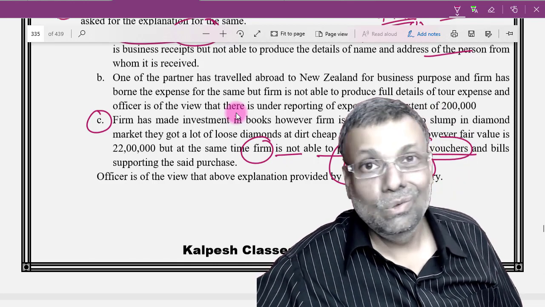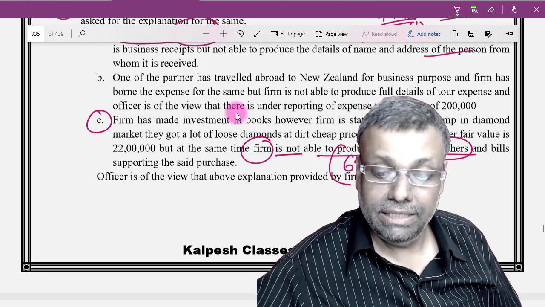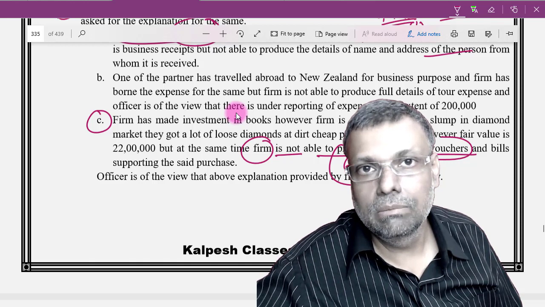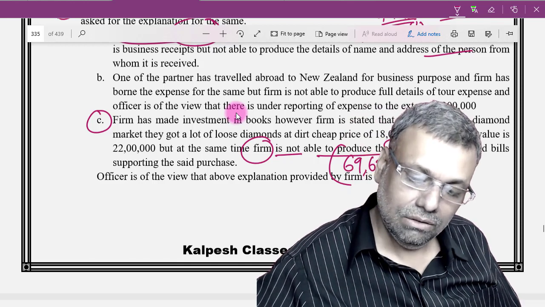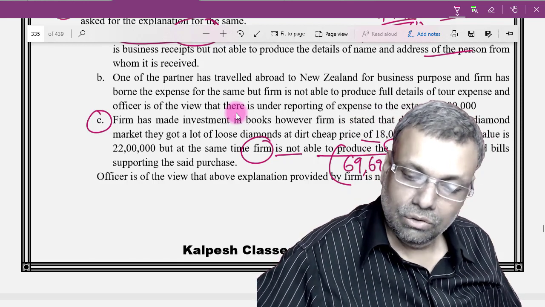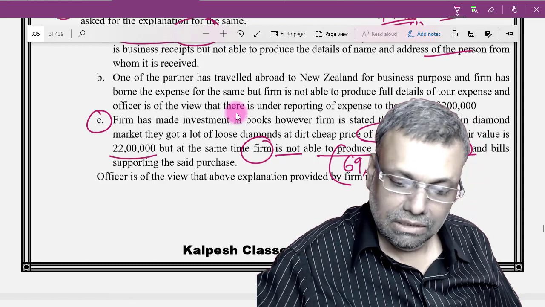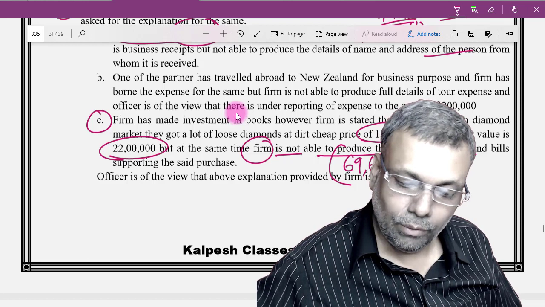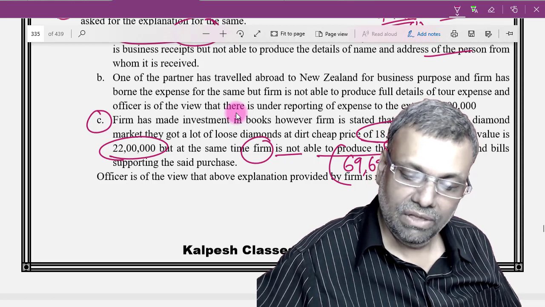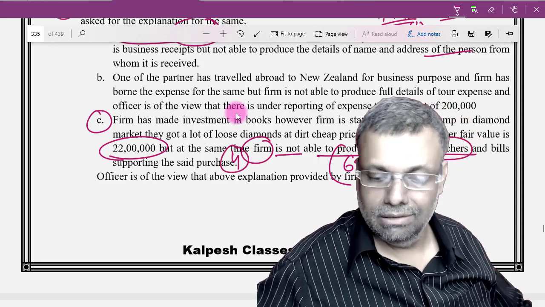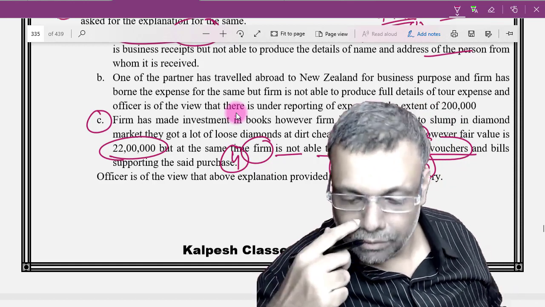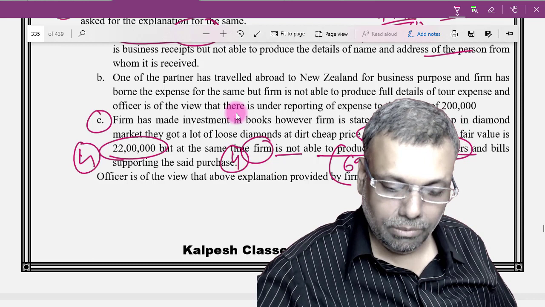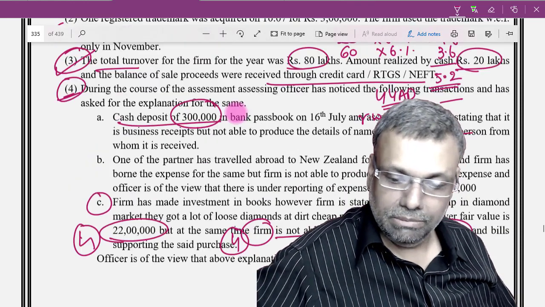If you don't have even documentary evidence, a detailed payment voucher and all that, these things can always become a doubt, and I will say, okay, you can make the additions. So you have got 18 lakhs and the difference is 22 minus 18, so 4 lakhs rupees. I can make the additions. So 4 lakhs additions will be carried out even if there is a presumptive taxation.